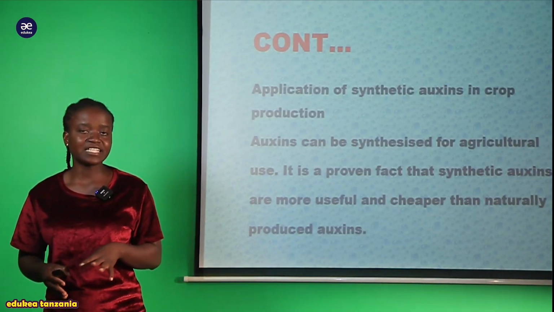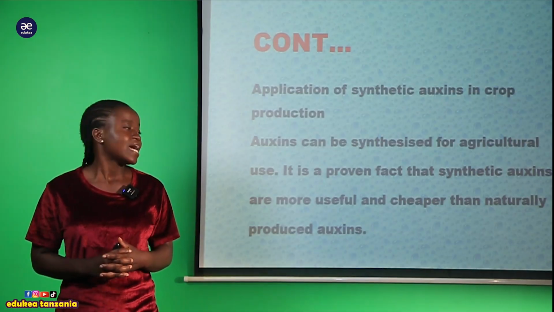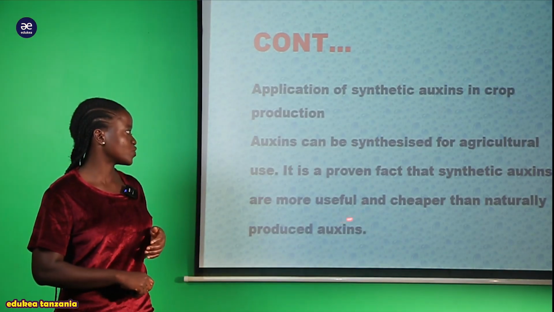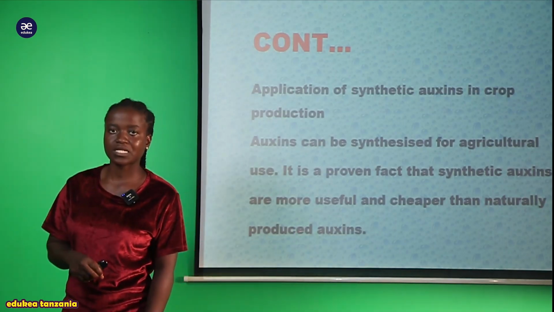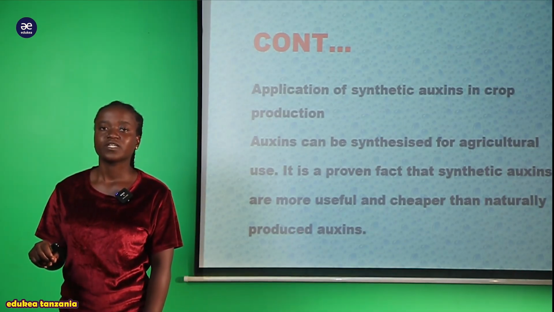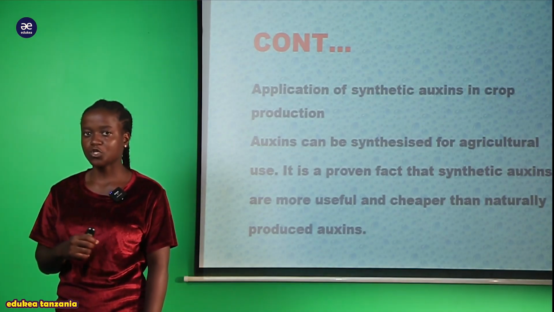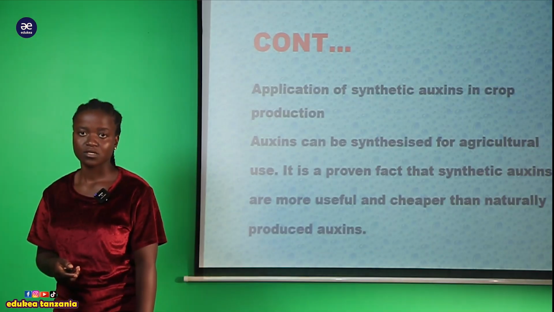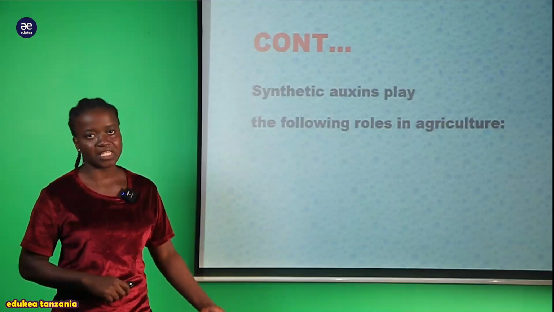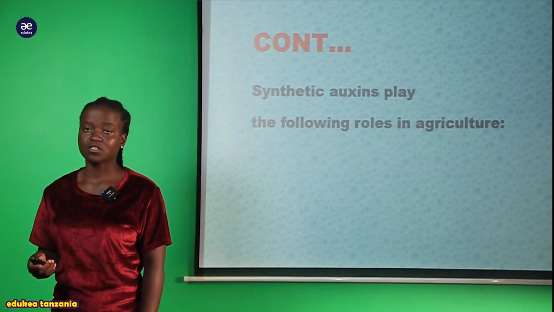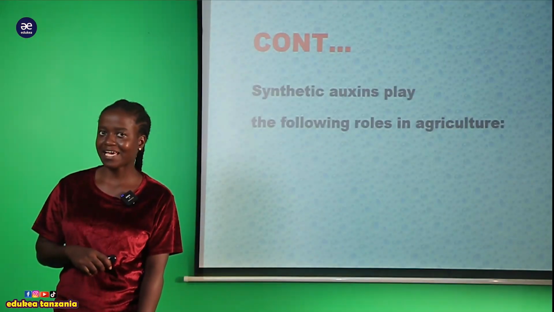Ukiangalia ile synthetic auxin, ile inayotengenezwa, inakuwa ni rahisi sana kuipata. Ile natural auxin inatokea kwenye tree yenyewe inakuwa ni high cost ukicompare na ile artificial auxin or synthetic auxin. So now when we are talking about synthetic auxin, it plays the following roles in agriculture. Kilimo tunatumia sana hii auxin hormone.